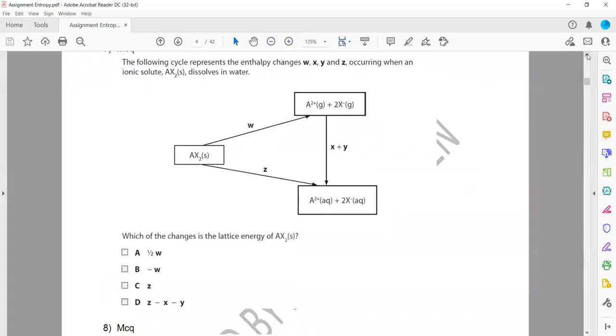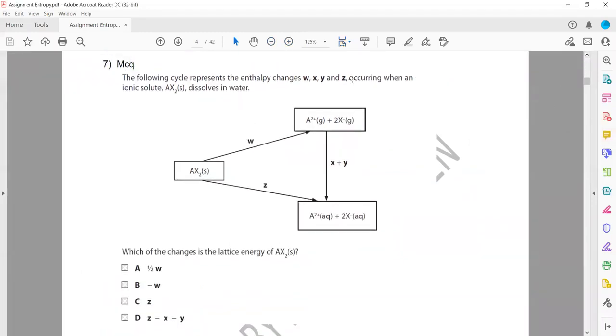Then the next one: the following cycle represents the enthalpy changes W, X, Y, Z for an ionic solute dissolving. Which of these changes is a lattice energy? The meaning of lattice energy is when ions in the gaseous state form the solid.